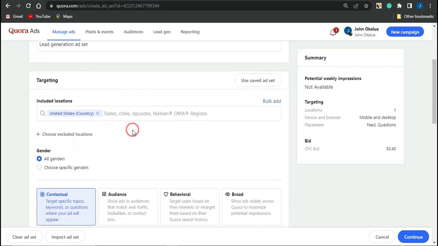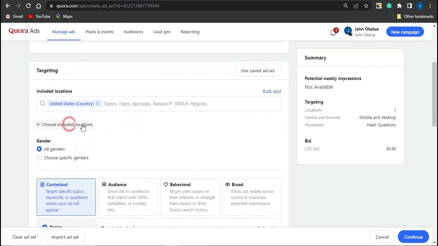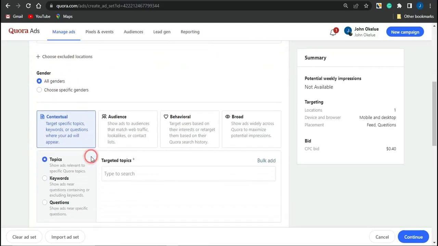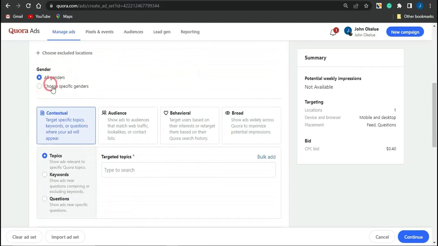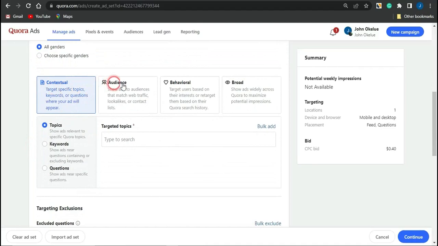Once I select that, guys, I could exclude locations or include locations, but I'm going to leave it on include locations, and I want this ad to be promoted to only the United States. You could select the type of gender which you want, and I'm going to leave this on all genders. You could also come right here and select either the contextual, the audience, the behavioral, or broad.